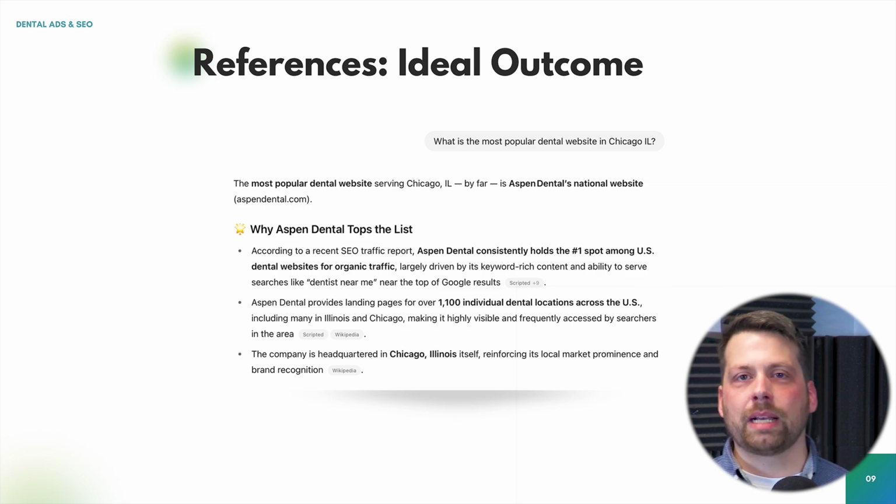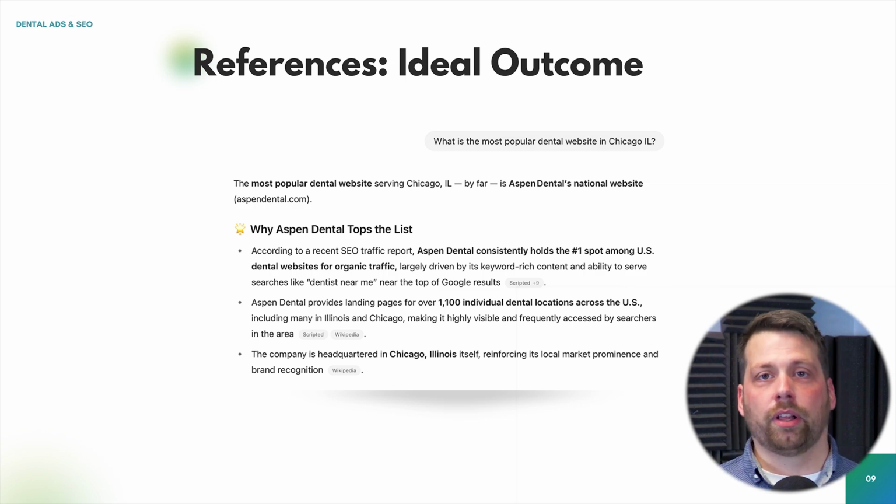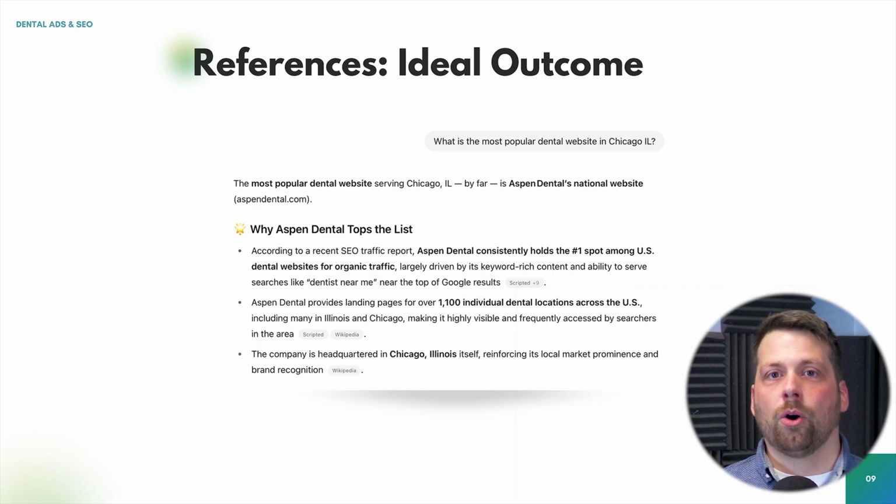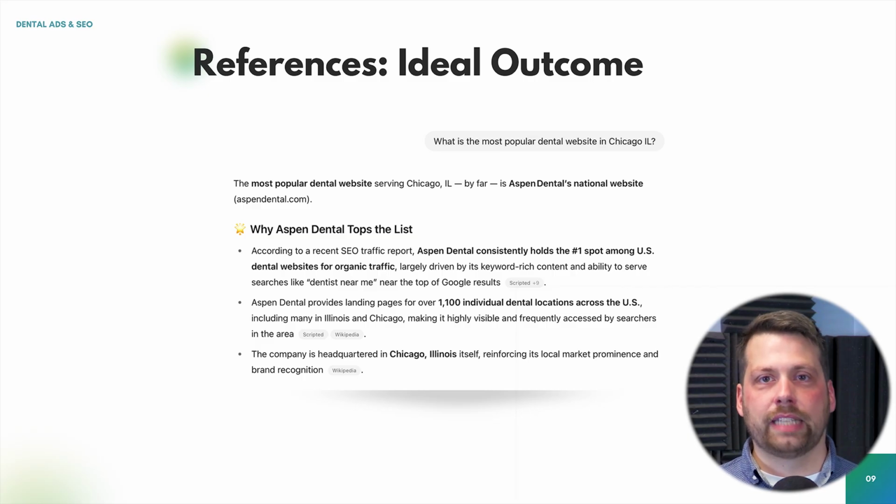Sometimes you could start with, in your area, pulling up ChatGPT and saying, hey, what is the most popular dental website in my city? Okay. And you're going to get an answer from that. And you can look at that as a reference point. What makes this site popular?